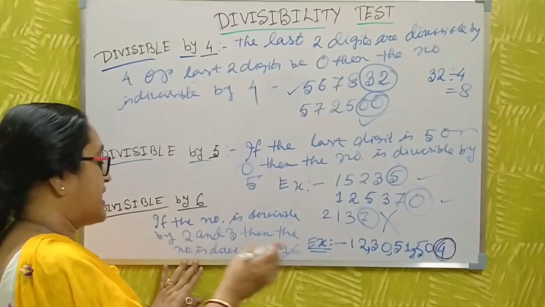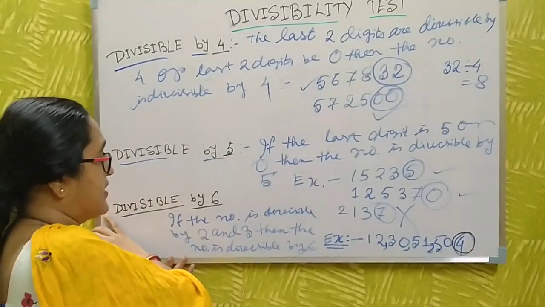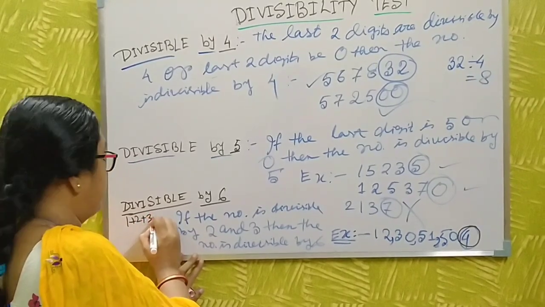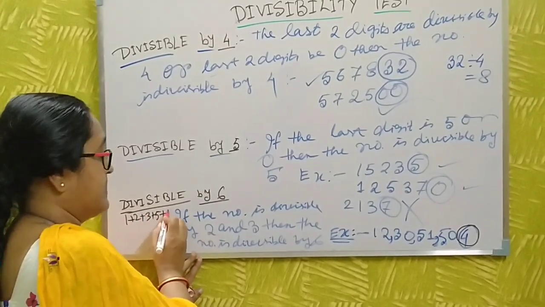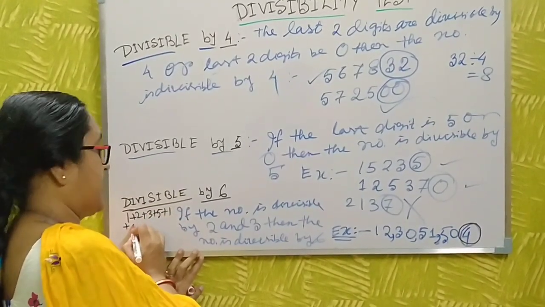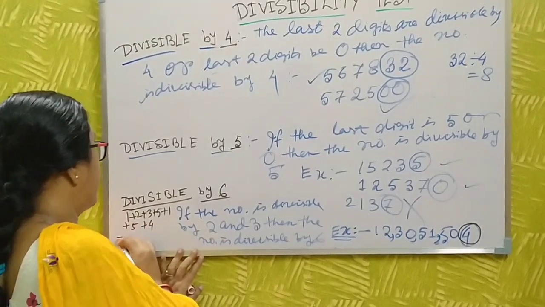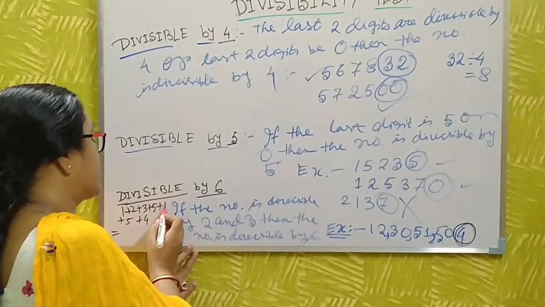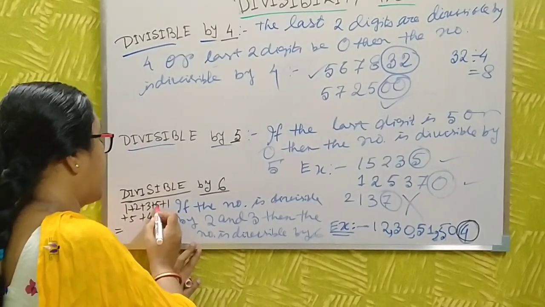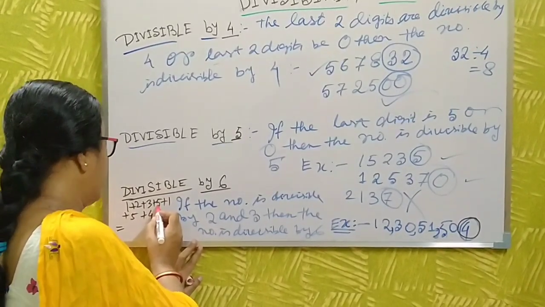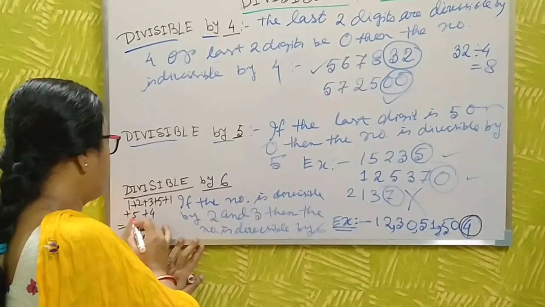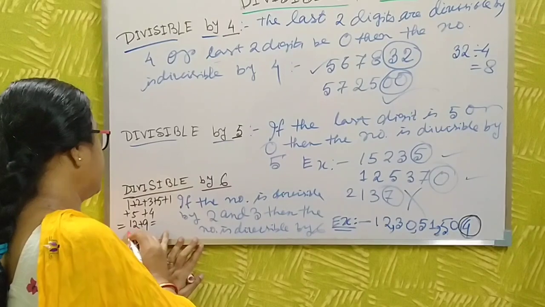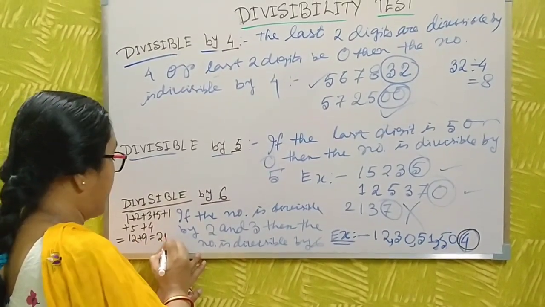Now I do the addition here: 1 plus 2 plus 3 plus 0 plus 5 plus 1 plus 5 plus 0 plus 4. Here 2 plus 1 is 3, 3 plus 3 is 6, 6 plus 1 is 7, 7 plus 5 is 12, 12 plus 9 is 21.